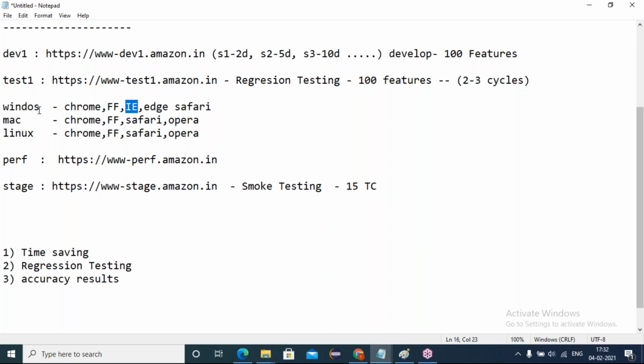We'll give it for the Chrome browser. I'm not asking for Chrome, I'm asking for the IE browser, which you did not test, right? So in manual testing, we are not guaranteed to give accurate results, but in automation, we can give accurate results.